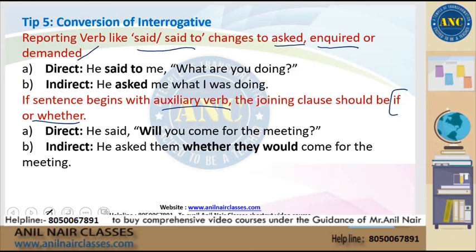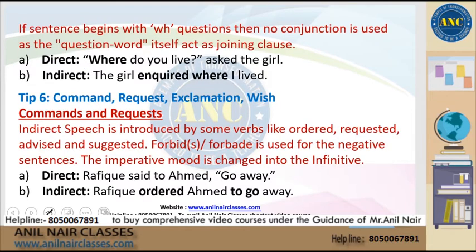For statements that begin with auxiliary verbs, the joining clause should be if or whether, either of them. But if it has the reporting verb said or said to me, it will be changed to either asked, enquired or demanded. You could use whichever appropriately.